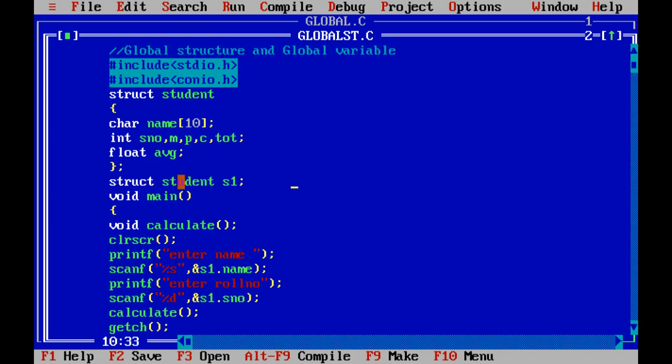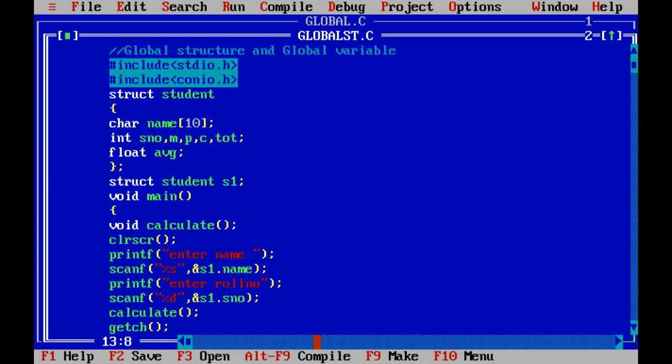Now, how to declare a structure variable? Struct, structure name, and the structure variable. Now enter into the program. Void main. I'm going to use a function called calculate in order to calculate the 3 subject marks and display the total and average of the student. Now I'm calling a function called calculate. This statement we call a function declaration only.